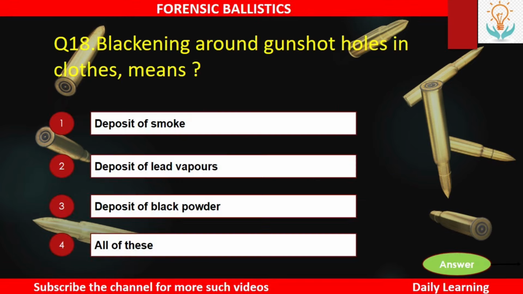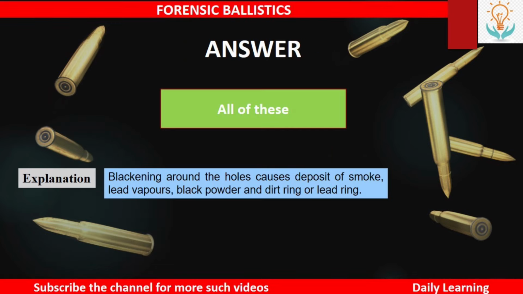Next, blackening around gunshot holes in clothes means number 1, deposit of smoke, number 2, deposit of lead vapors, number 3, deposit of black powder, or number 4, all of these. So the answer is all of these. Blackening around the holes is caused by deposit of smoke, lead vapors, black powder, and a dirt ring, which is also called lead ring.